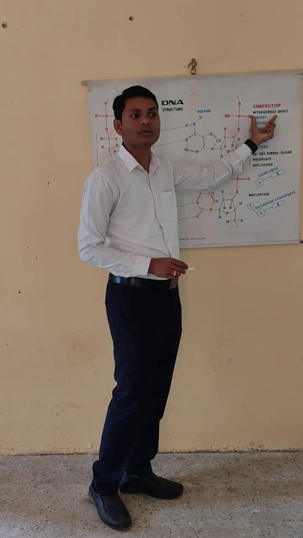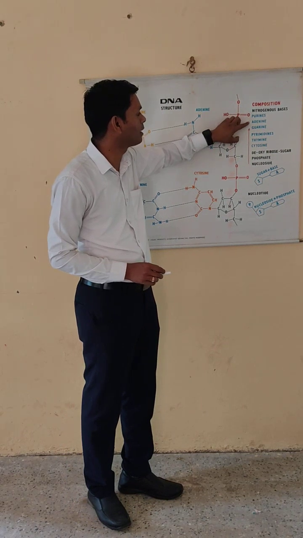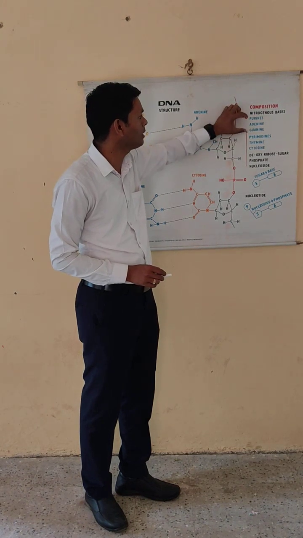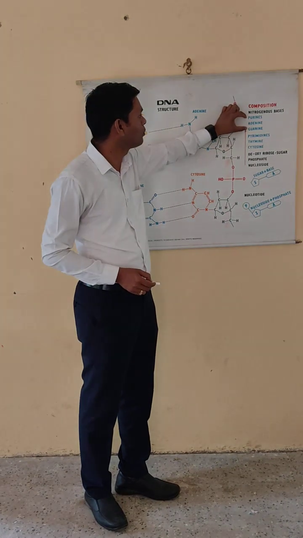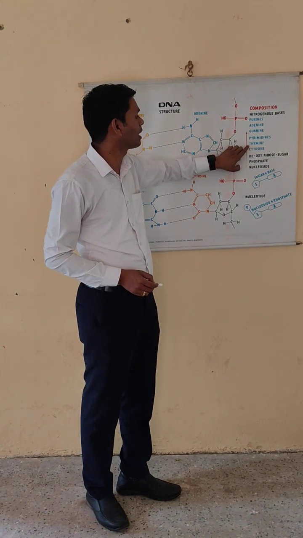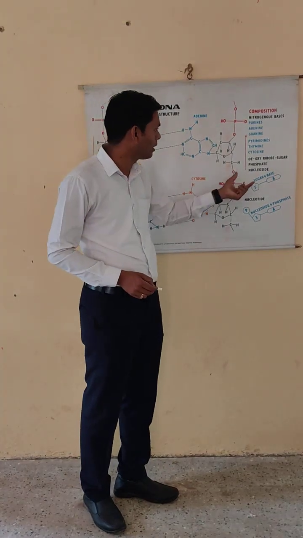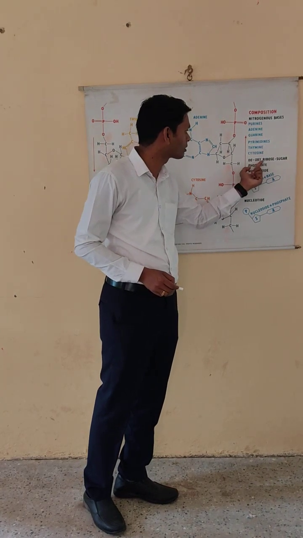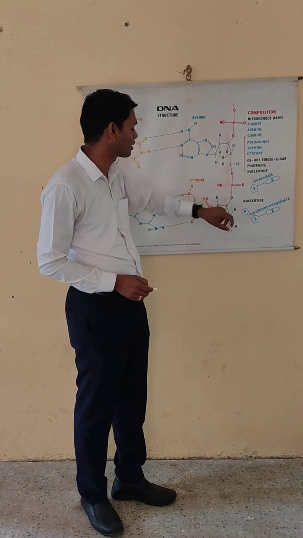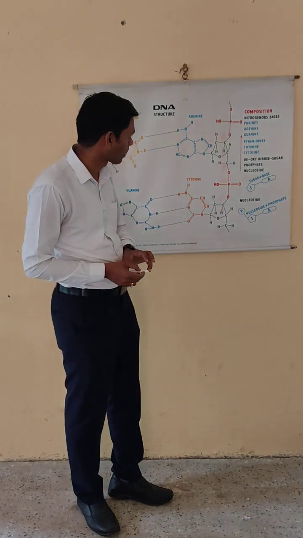Number one is nitrogen bases. Basically there are two types of nitrogen bases, purines and pyrimidines. In the purines, adenine and guanine are present; in the pyrimidines, thymine and cytosine. So these are the nitrogen bases present in DNA. Now sugars. Here we have deoxyribose sugar, whose structure has five carbons present. That's why, as in the given image, we say a pentose type of sugar is present in DNA.